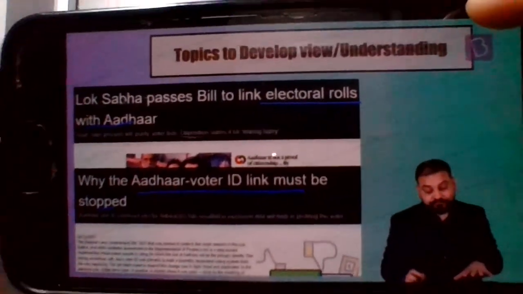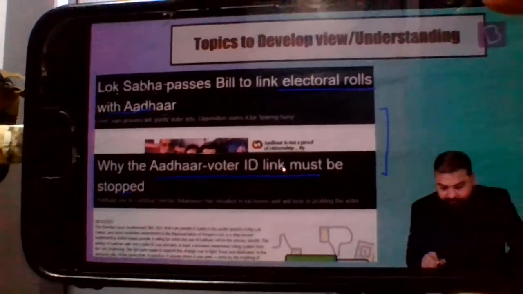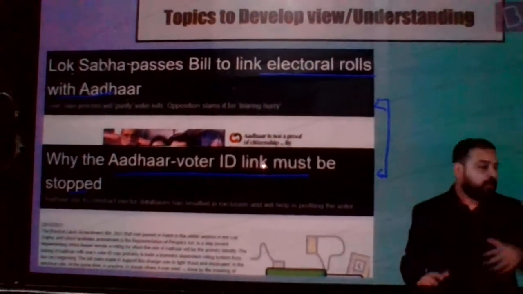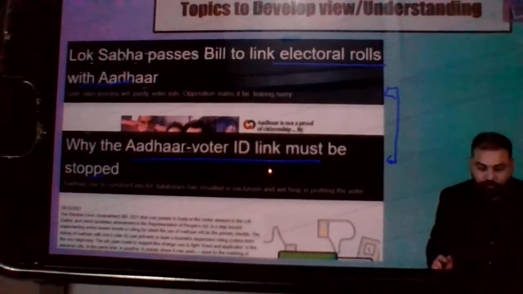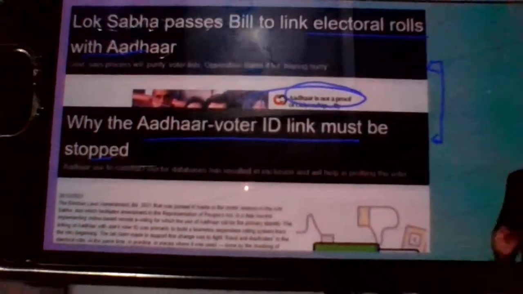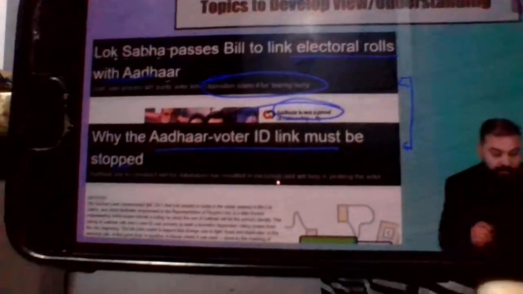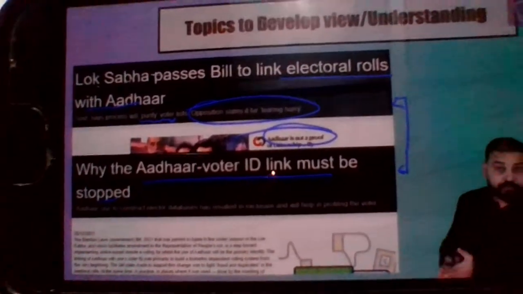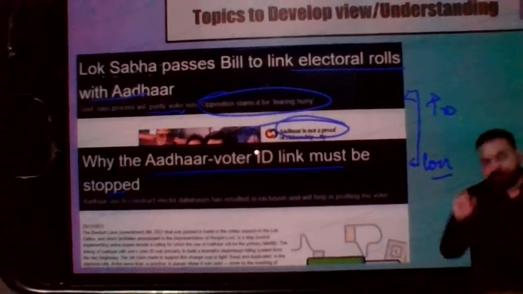Please understand, we have taken two particular articles. These articles will develop your view, because as I said earlier also, the question might ask your opinion, both pro as well as con. They can ask you to critically analyze this particular bill. So here you can see, Aadhaar is not a proof of citizenship. Opposition slams it for the tearing hurry in which this bill is being passed. Government says it will purify voter lists, that those who are not eligible to vote will go out. So based on these articles, you understand both the pro as well as the con of a particular thing.